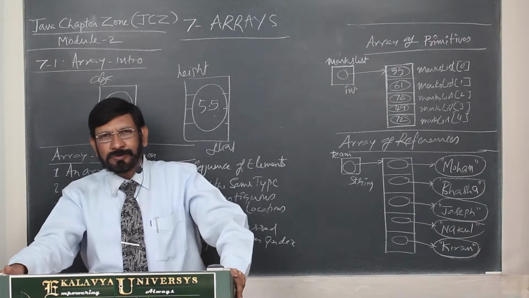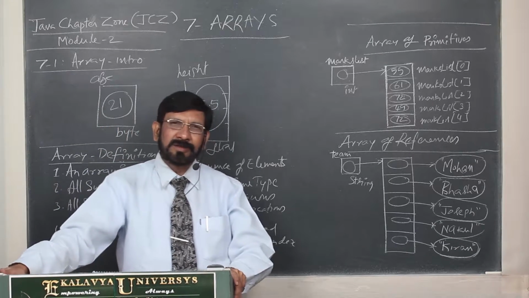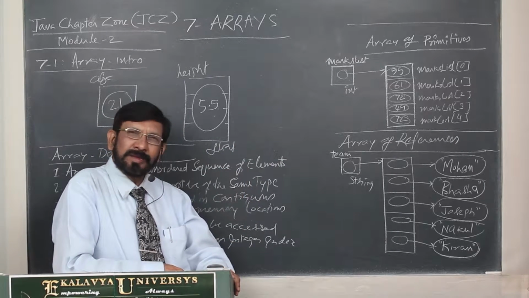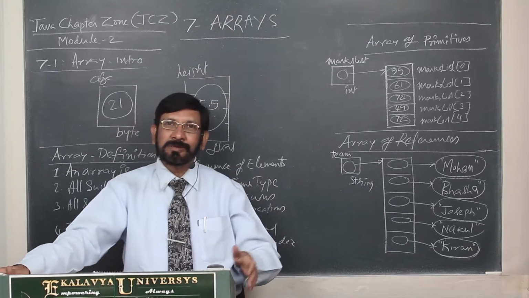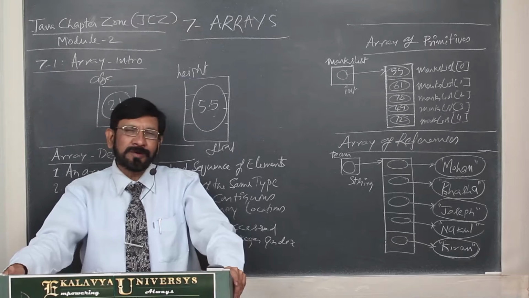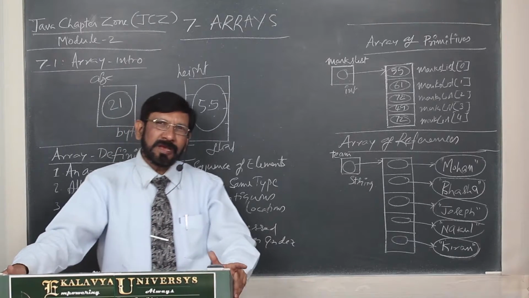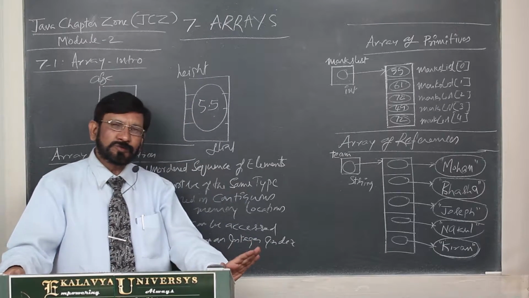Suppose you have to store the ages of 60 students of a class, then 60 individual variables you have to create. It is not at all a good idea, because if 1000 elements are there, 1000 variables you have to create. This is a very laborious as well as error-prone idea, so we don't choose that.